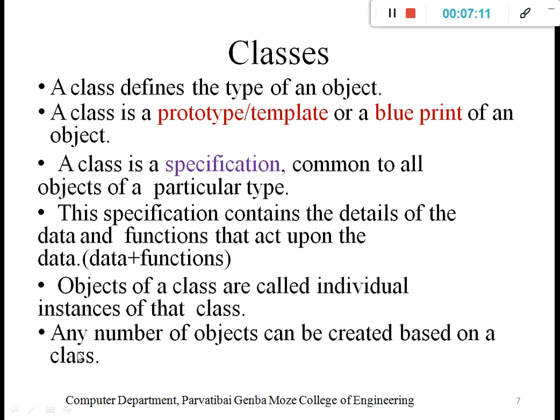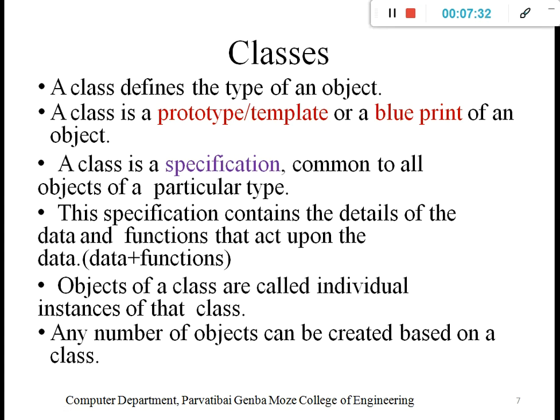Then any number of objects can be created based on a class. Any number of objects means we can create multiple objects for a particular class, like your car, my car, or a different person having their own car.